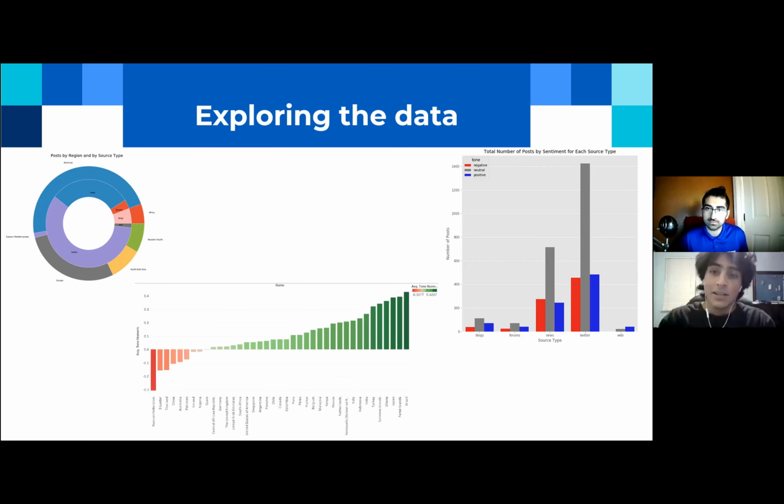Okay, so here are some of the data visualizations that we made. Starting off in the top left, you'll see this double donut chart that shows the posts by region and by source type. What we noticed is that the Americas and Europe constitute nearly all of the posts in this data set, whereas the Eastern Mediterranean and Africa have very, very few posts between them. On the inner ring, which is the source type, we can see that things like web posts and blogs are very little of the data we have. And this kind of shaped the way we looked at it.